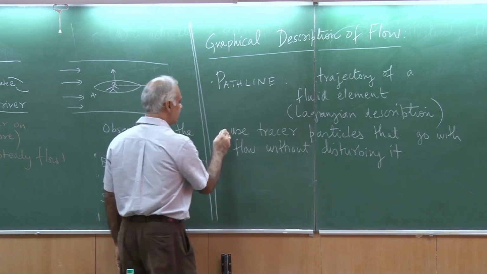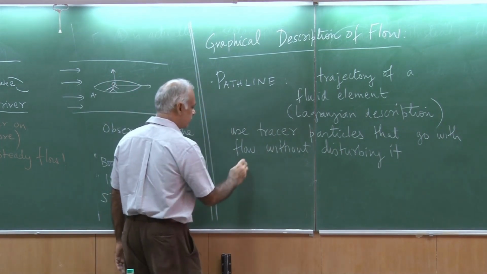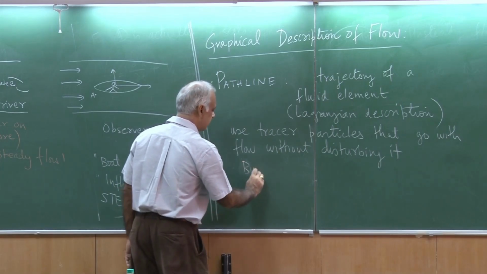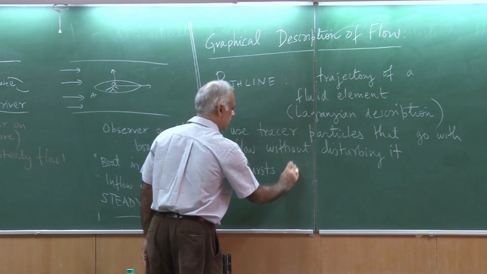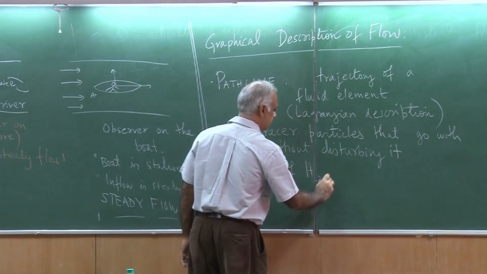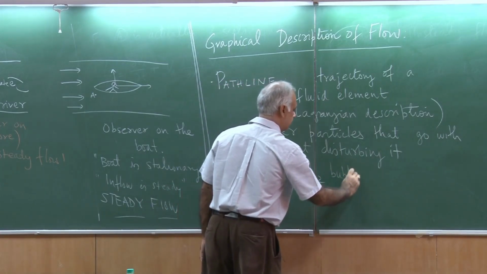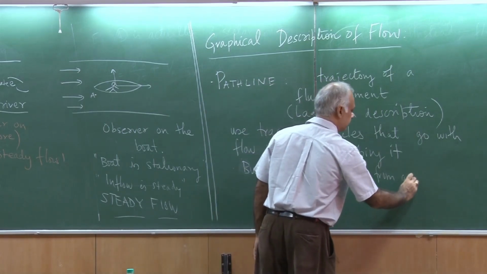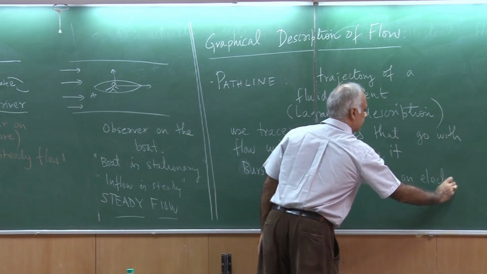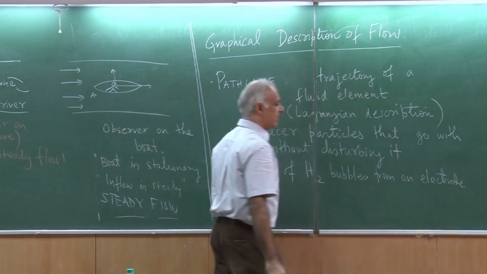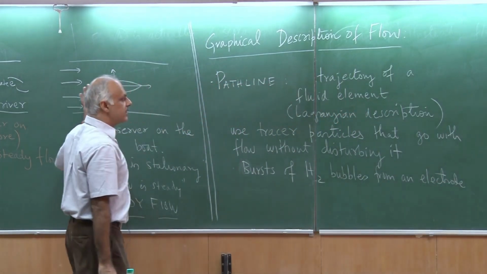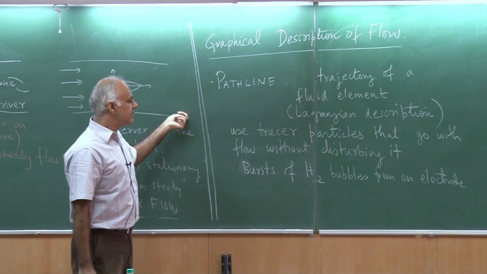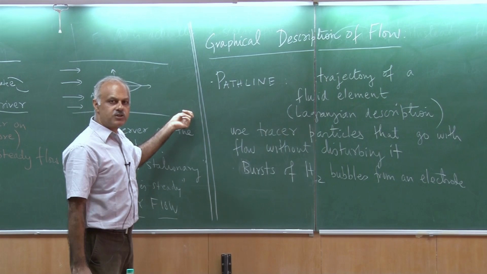Another possibility is, many people use what are called hydrogen bubbles. So they will use bursts of hydrogen bubbles from an electrode. So, what could happen is I have a flow on this plane and I put in an electrode and then I pass current for a short time.